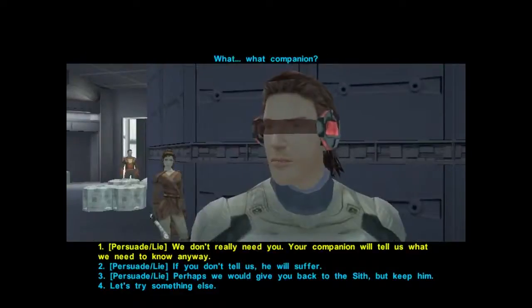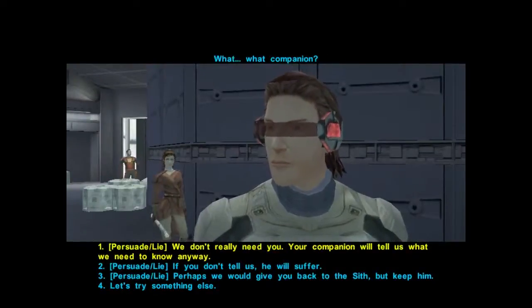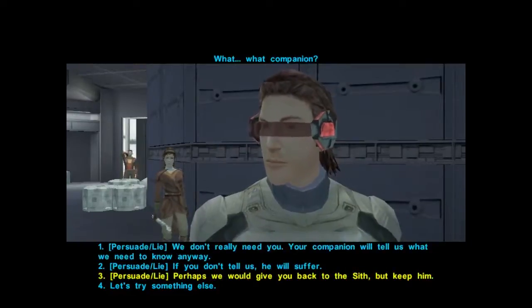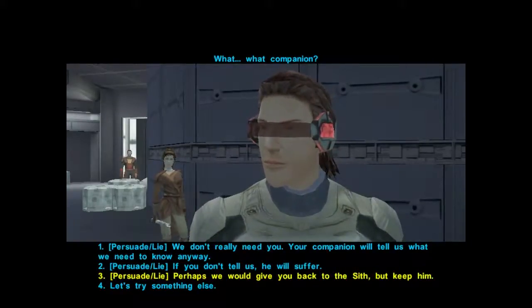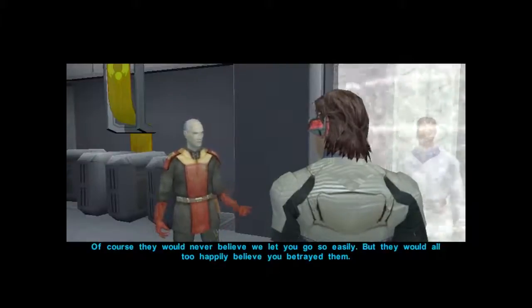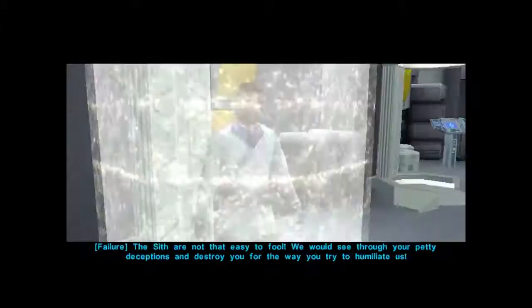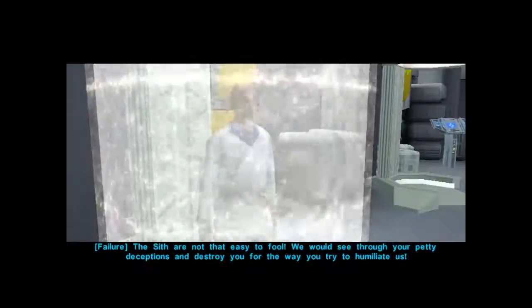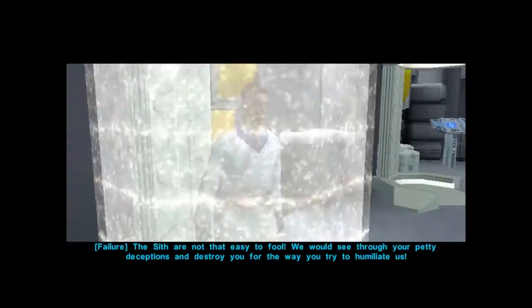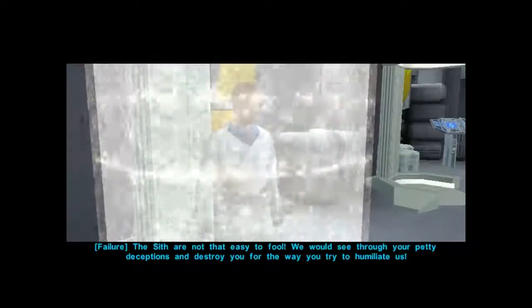What companion? Of course, they would never believe we let you go so easily, but they would all too happily believe you betrayed them. The Sith are not that easy to fool. We would see through your petty deceptions and destroy you for the way you try to humiliate us.